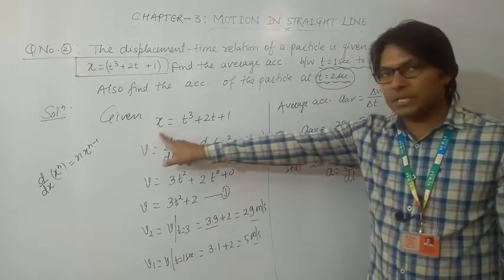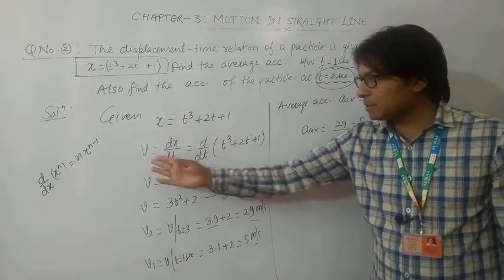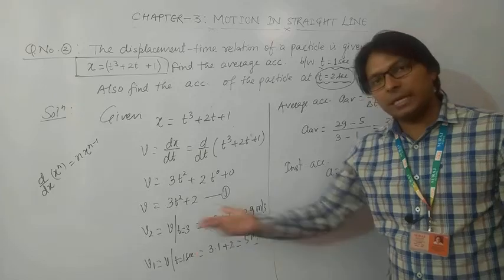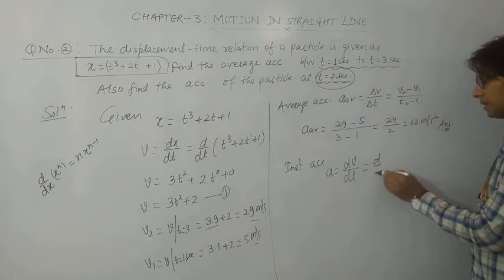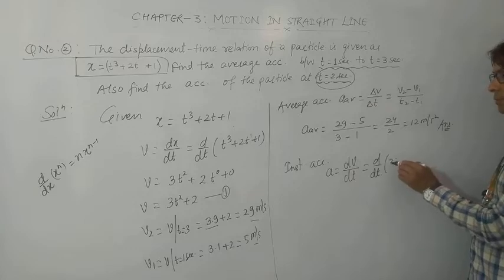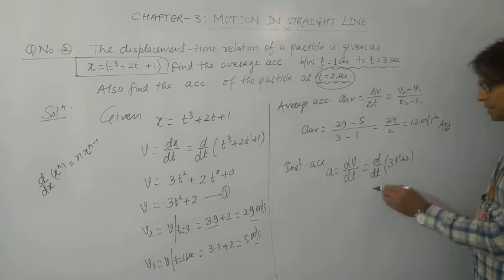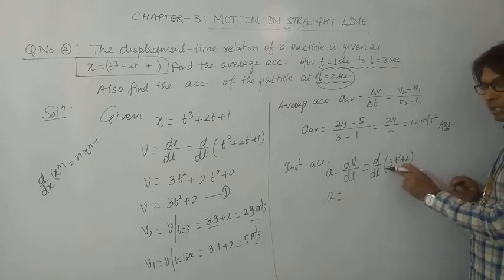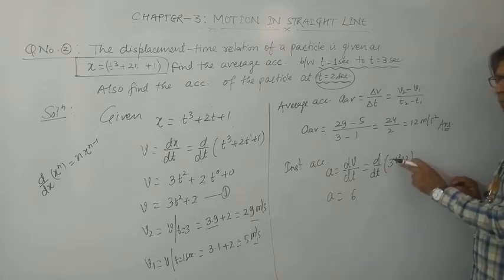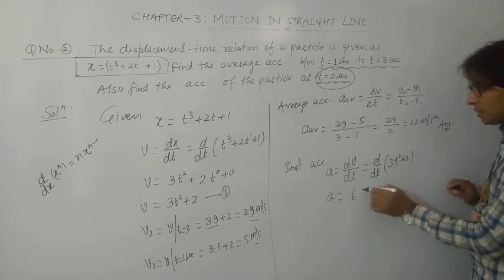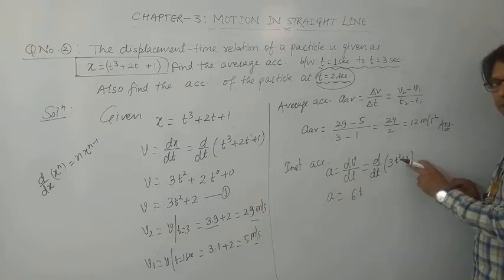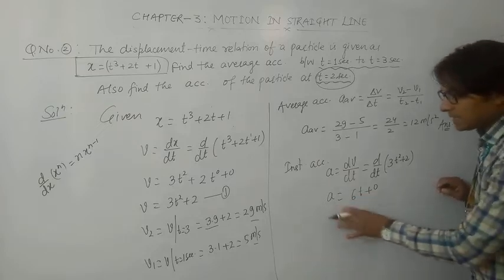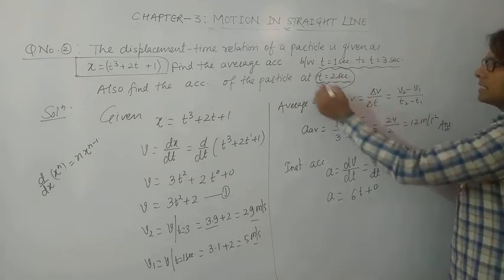So we have to again differentiate this equation with respect to time. If you differentiate displacement with respect to time, it gives velocity or instantaneous velocity. If you differentiate velocity with respect to time, then it gives acceleration. So d upon dt of velocity, that is 3t square plus 2, and the differentiation of 3t square: the power will be multiplied by 3, so it becomes 6, and the power will be decreased by 1, that is t raised to the power 1, that is t, and this is a constant. The differentiation of a constant is always 0. So acceleration is 6t, but this is acceleration at any moment t, and we have to find the acceleration at t is equal to 2 seconds.